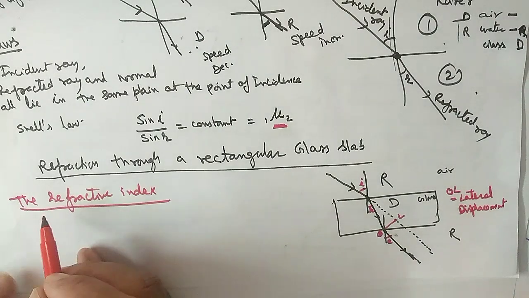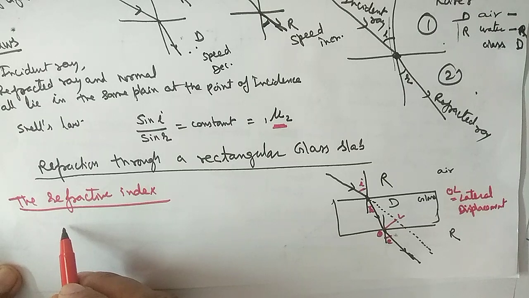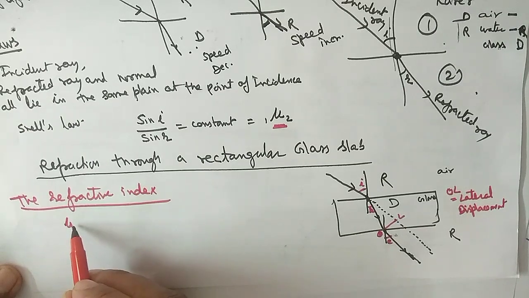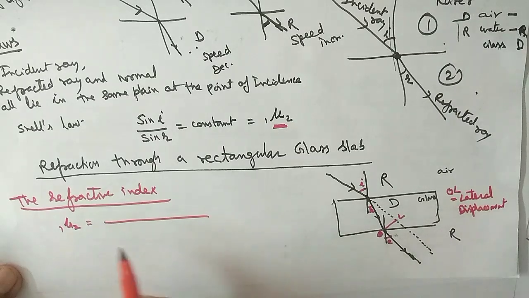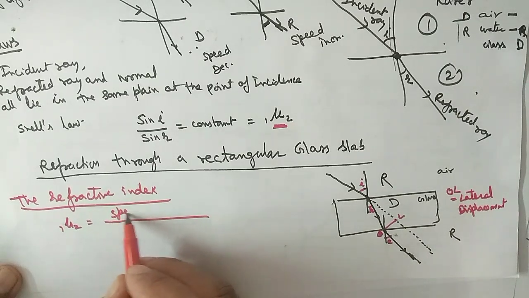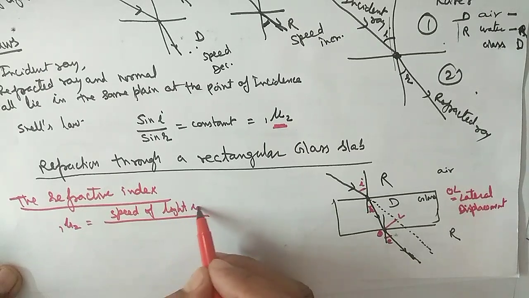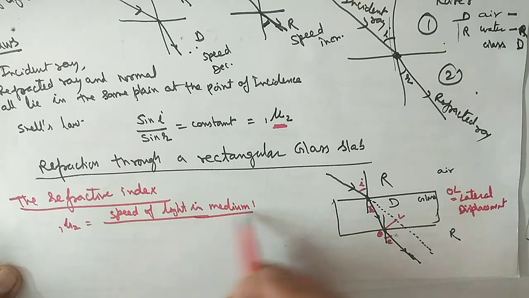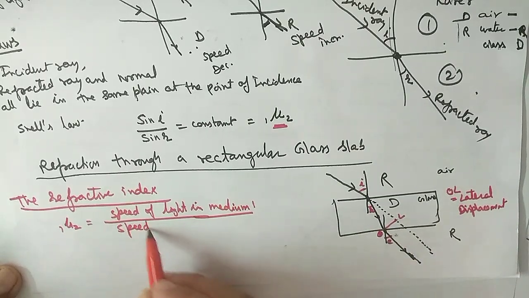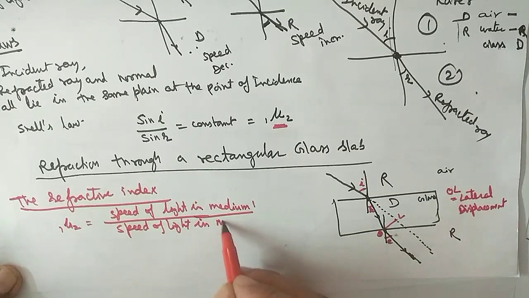So refractive index is defined as the refractive index of second medium with respect to first medium. It is the speed of light in medium 1 upon speed of light in medium 2.